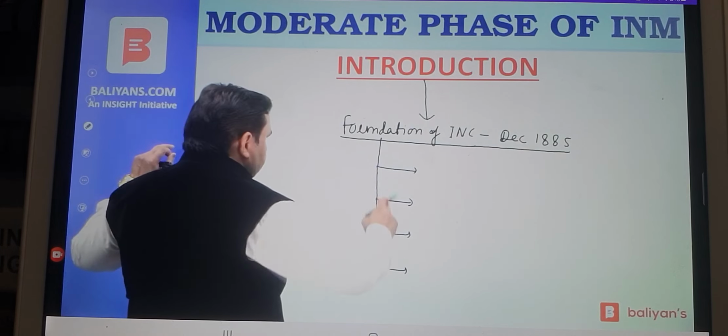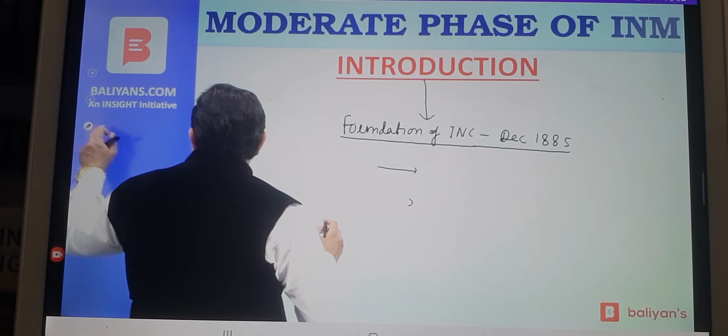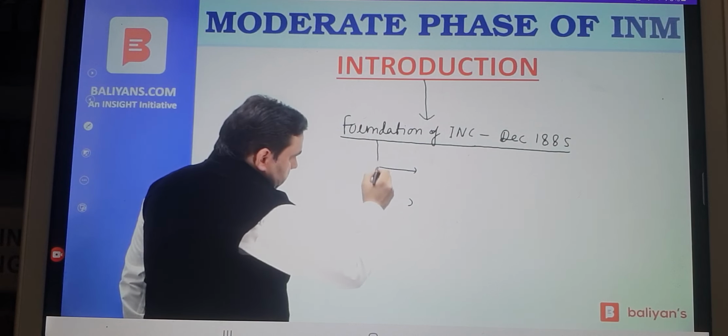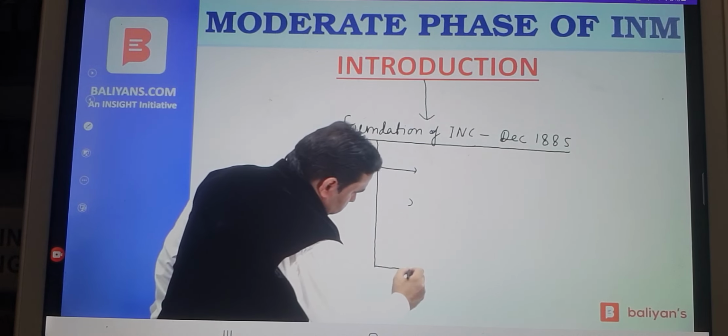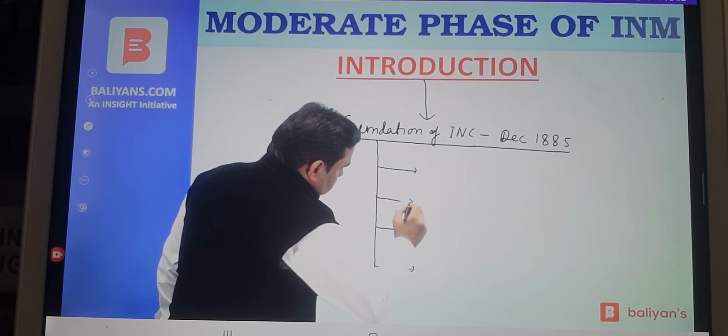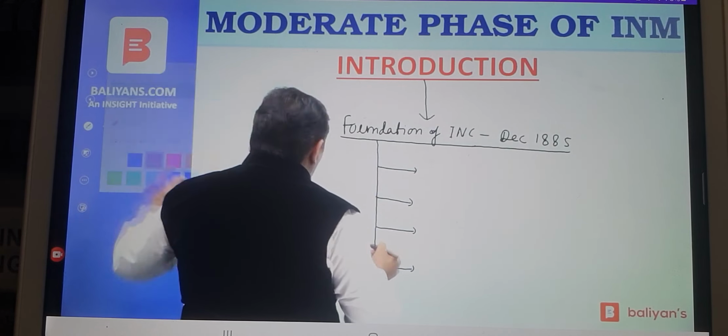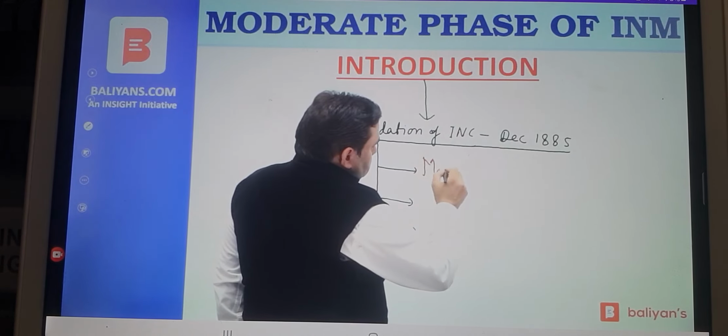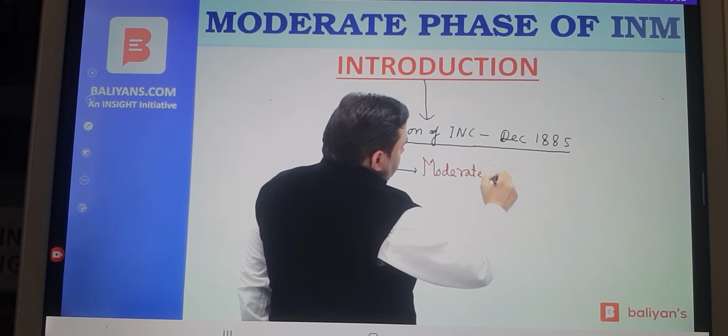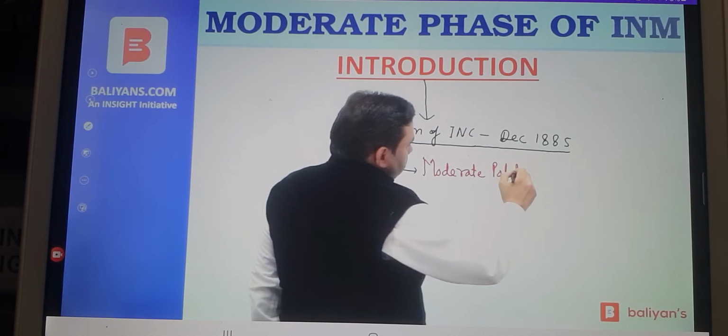The first philosophy that became dominant was the philosophy of moderate politics. Or we say moderate phase of national struggle.